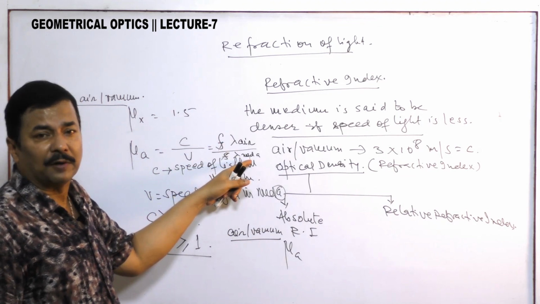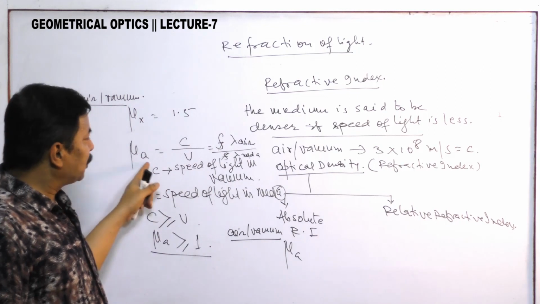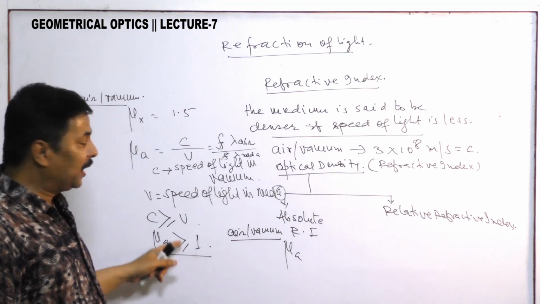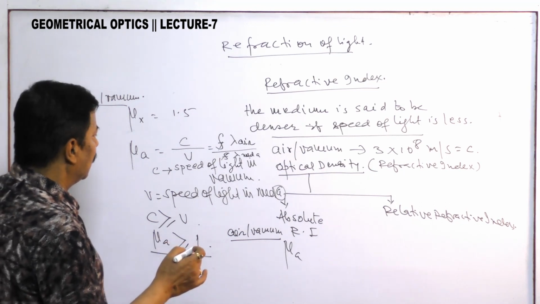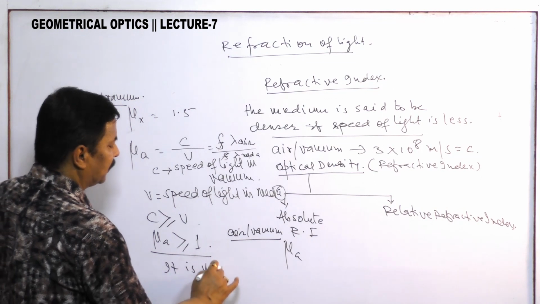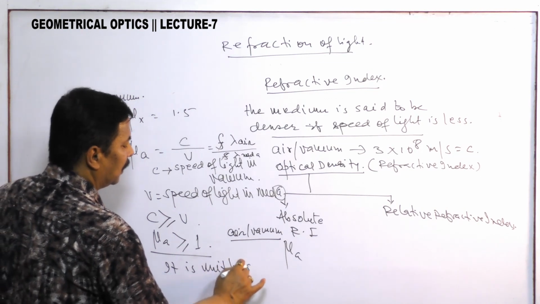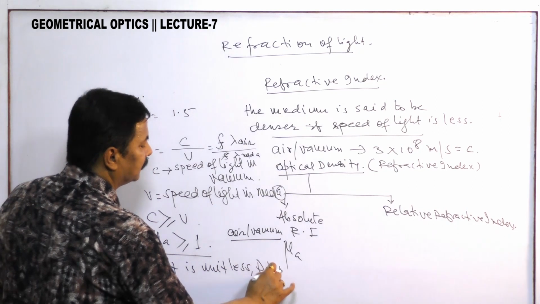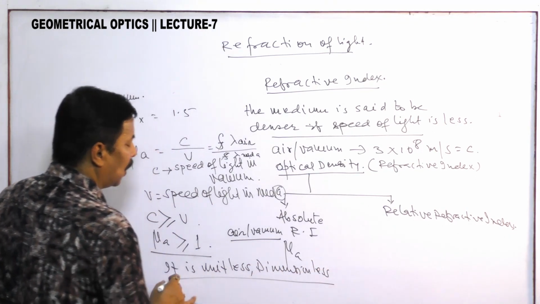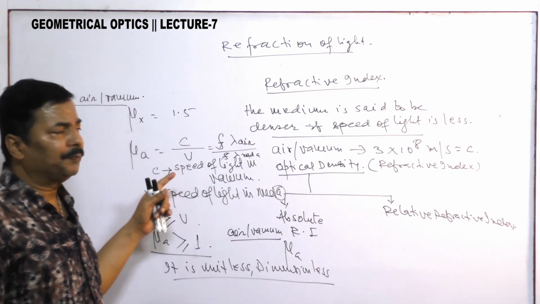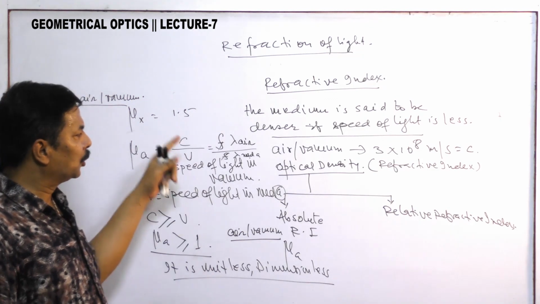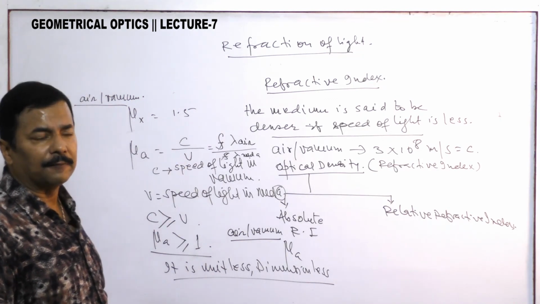This has to be understood very carefully. This absolute refractive index always has a value greater than 1, and it is unitless, or dimensionless. This is your absolute refractive index. So this thing you all should know about the absolute refractive index.